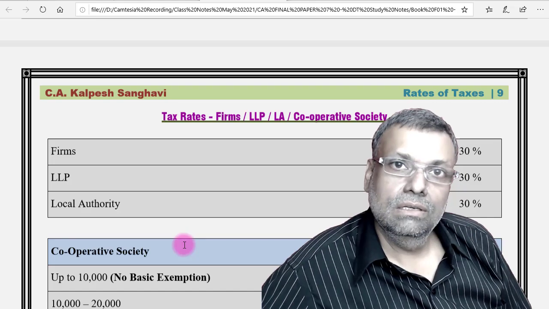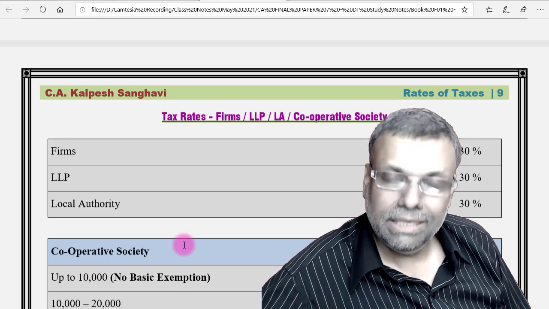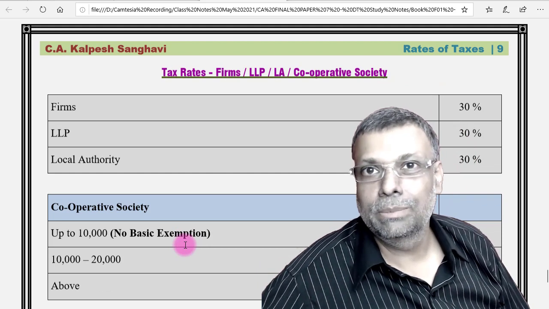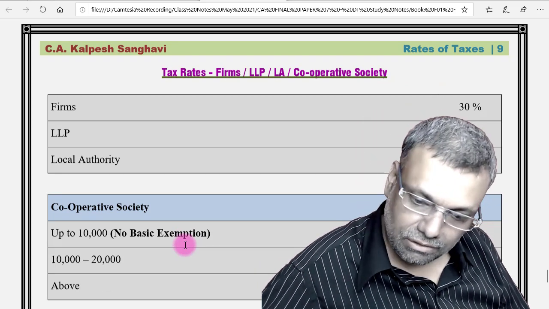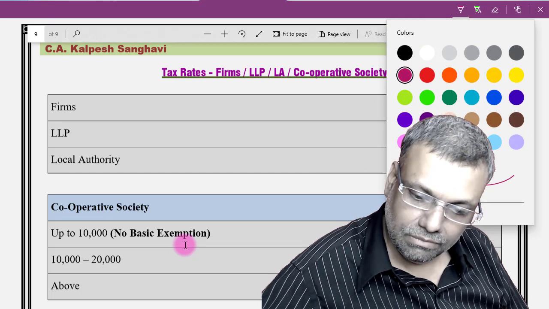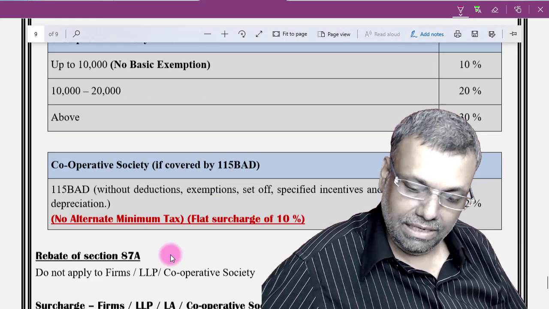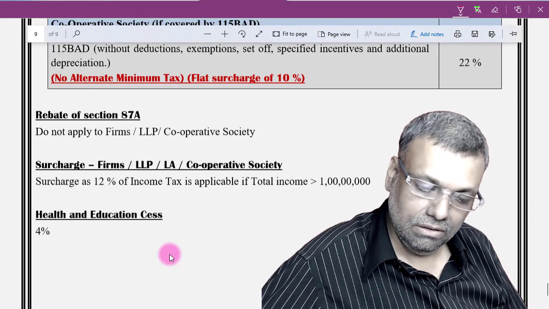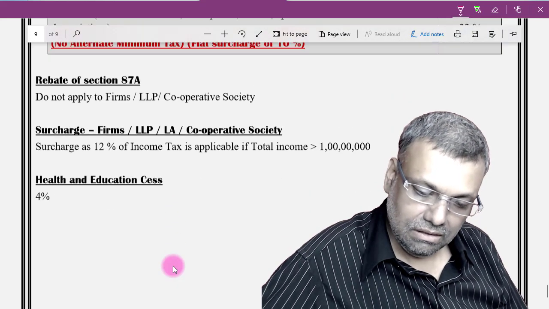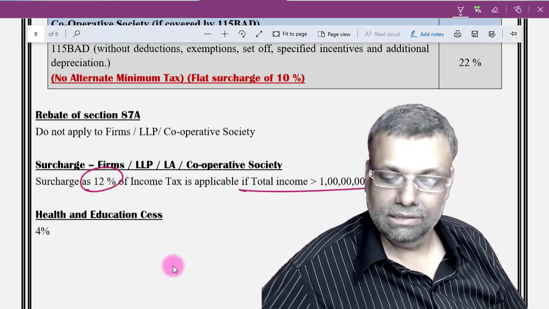Friends, now first of all make a note of these particular rates of taxes with respect to the firm. In fact, this small little booklet with respect to the rates of taxes I've already given. Right now I'm discussing the partnership firm. For a partnership firm, the rate of tax is 30%, and the surcharge will be 12% if the income exceeds 1 crore.